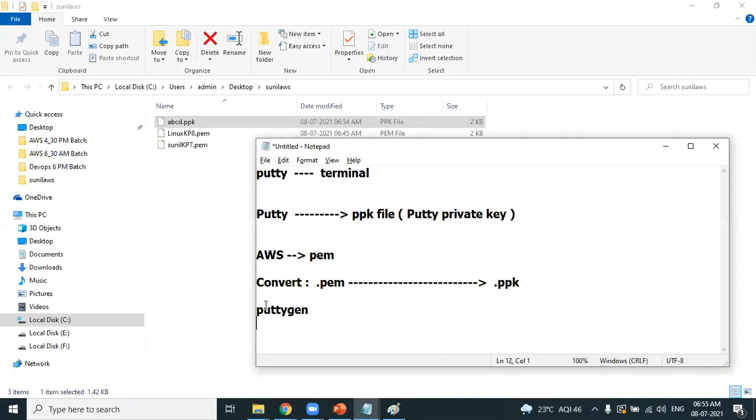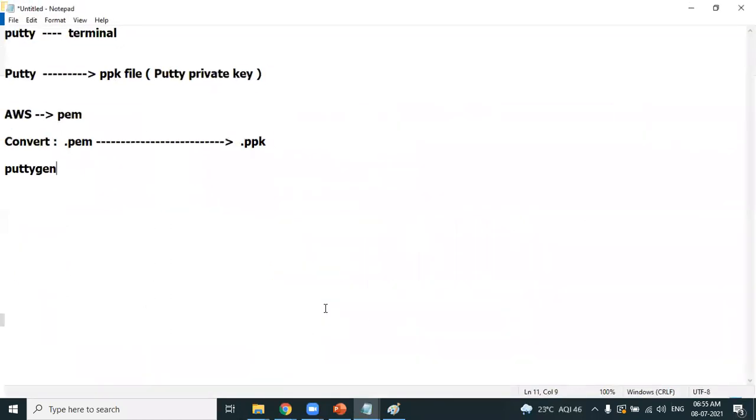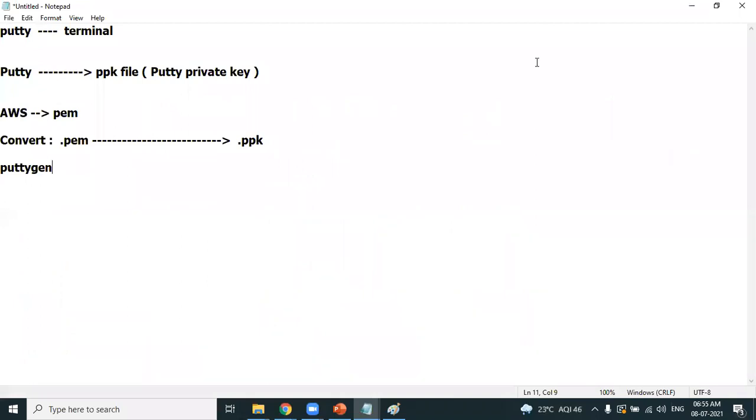How can we successfully convert the PEM file to a PPK file? By using an application called PuttyGen. I have shown you how to download it. I am very clear, participants. To get the best of the training, I strongly recommend you to do hands-on. So I have successfully converted the PEM file to a PPK file. Clear about this? Perfect.